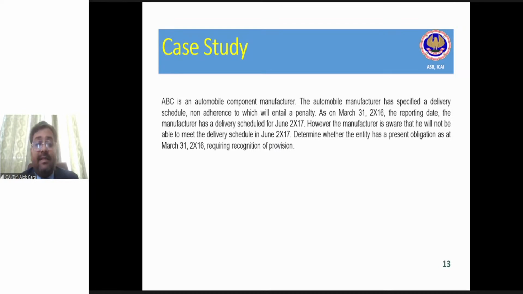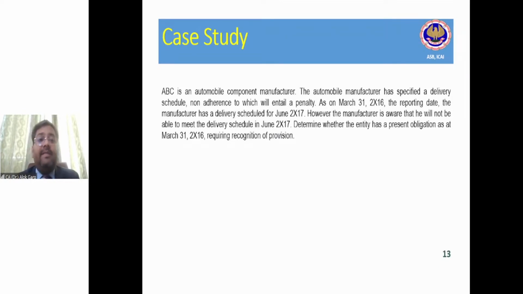Yes. Let's discuss this case study now. ABC is an automobile component manufacturer. The automobile manufacturer has specified a delivery schedule, non-adherence to which will entail a penalty, right?